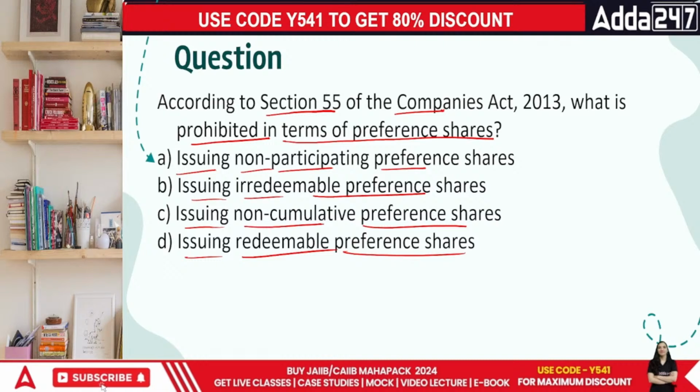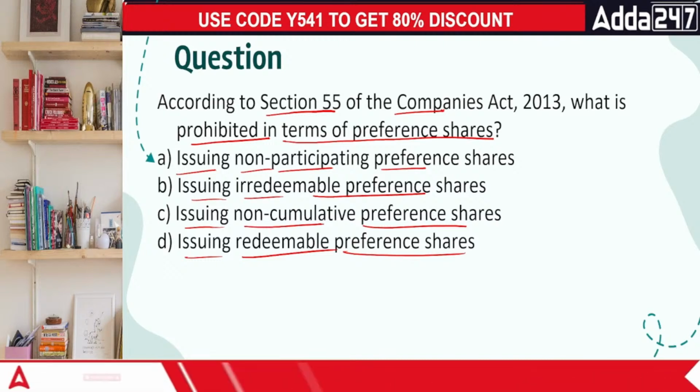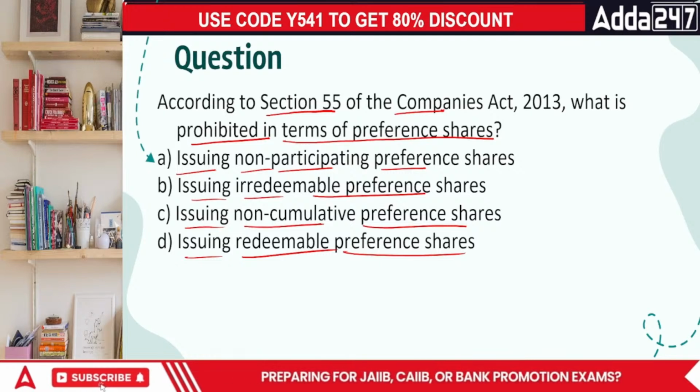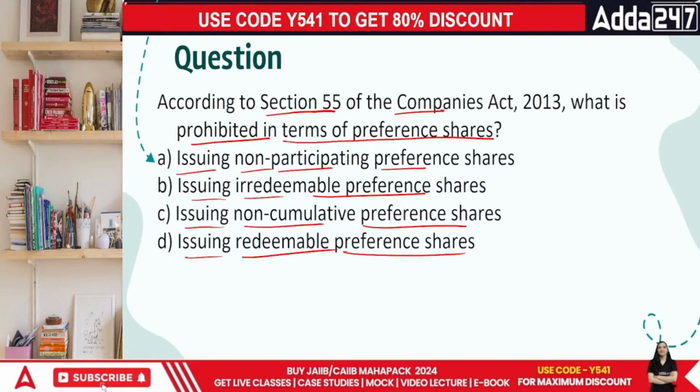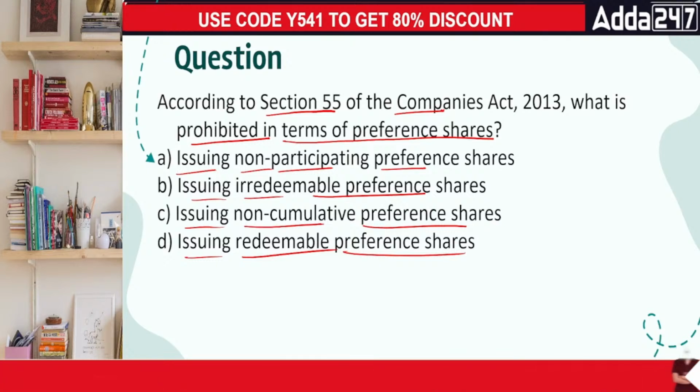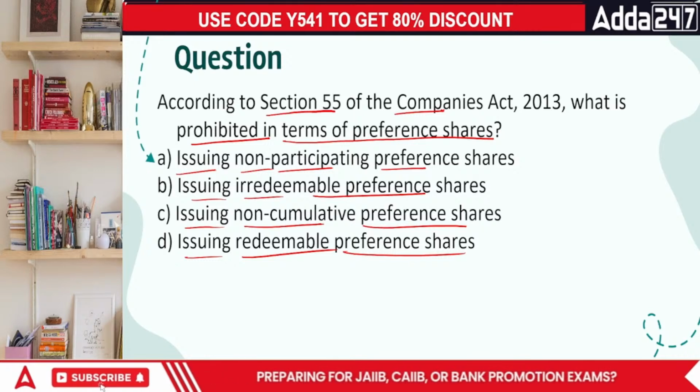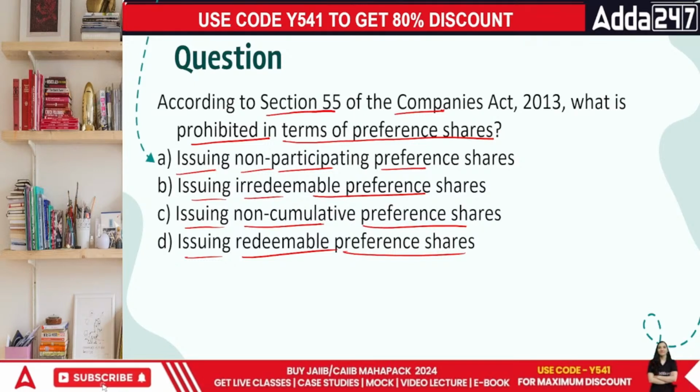What's going to be the answer, everyone?